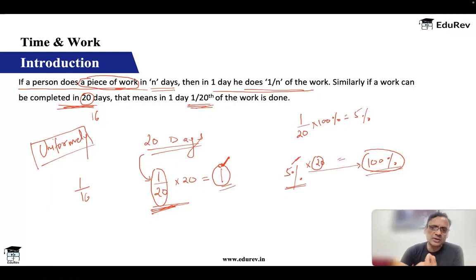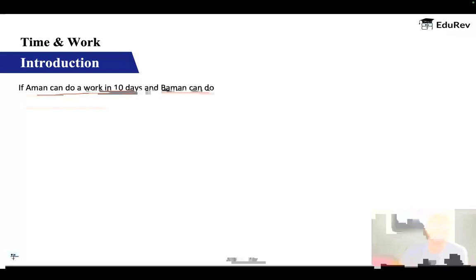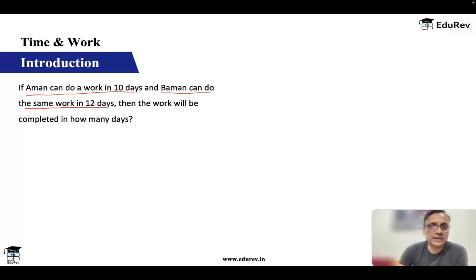Okay, let's do one quick question on this so that you get a grasp of this, and then we'll move on. So we have two people, Aman and Baman. Aman can do a piece of work in 10 days, while Baman can do the same work in 12 days. And then the work will be completed in how many days if they are working together? Okay, both of them are working.